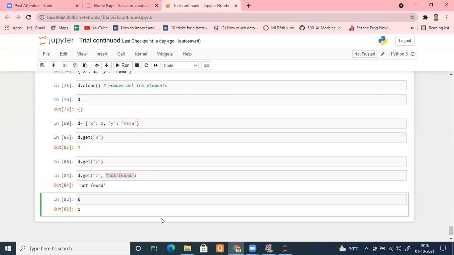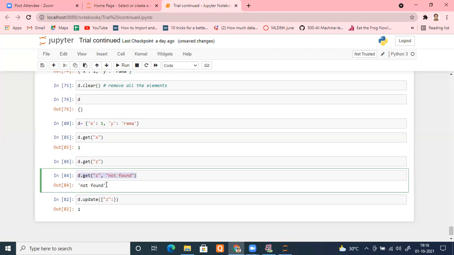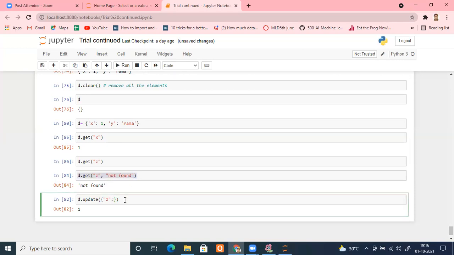Similarly, suppose what is happening here. I want to update my dictionary. I have a dictionary already, let's say. I have d dot update. The moment we were talking, I got a decision that not found. Perfectly fine. I want to update it. I want to update my dictionary. D dot update. And in update, I want to put that Z. You can do that thing in the if condition as well, right? You can do the same thing with the help of if condition. It's entirely your choice how you want to do that.